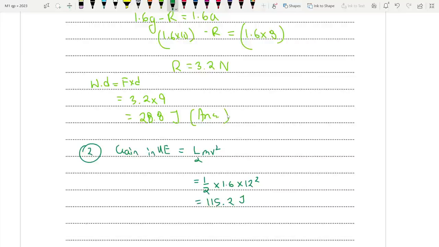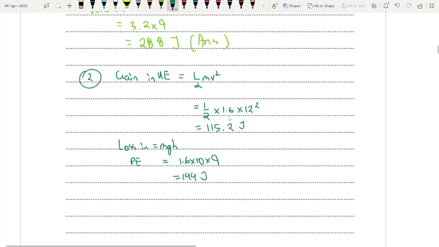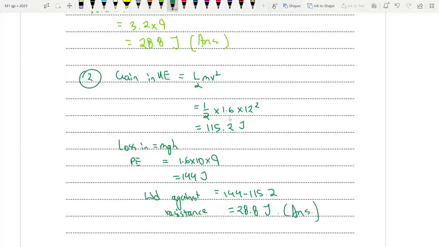So that is 115.2 joules. Now we can find out the loss in PE, which is mgh. So that is 1.6 times 10 times the height, 144 joules. So what is the work done against resistance essentially? It is 144 minus 115.2, 28.8 joules. That is all. So these are two ways in which you could do the sum.